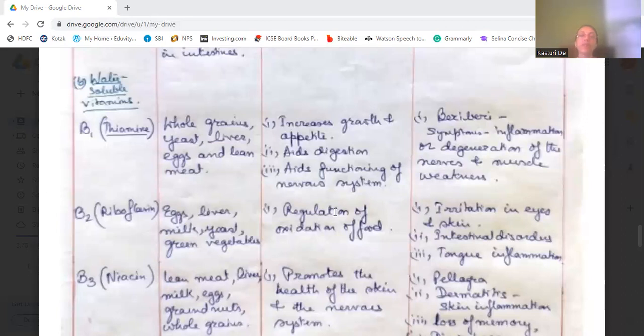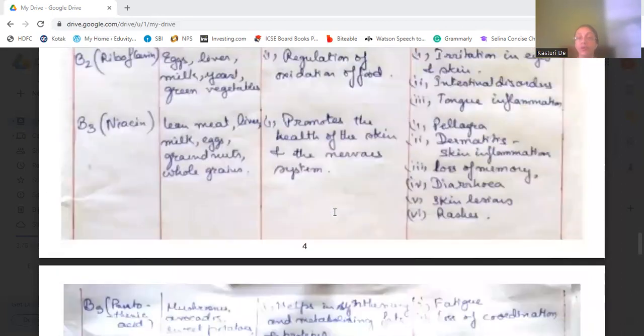Then B3, chemically known as niacin, found in lean meat, liver, milk, eggs, groundnuts, and whole grains. Its function is the promotion of the health of the skin and nervous system. Its deficiency disease leads to pellagra, dermatitis, that is skin inflammation, then loss of memory, diarrhea, skin lesions, and rashes.